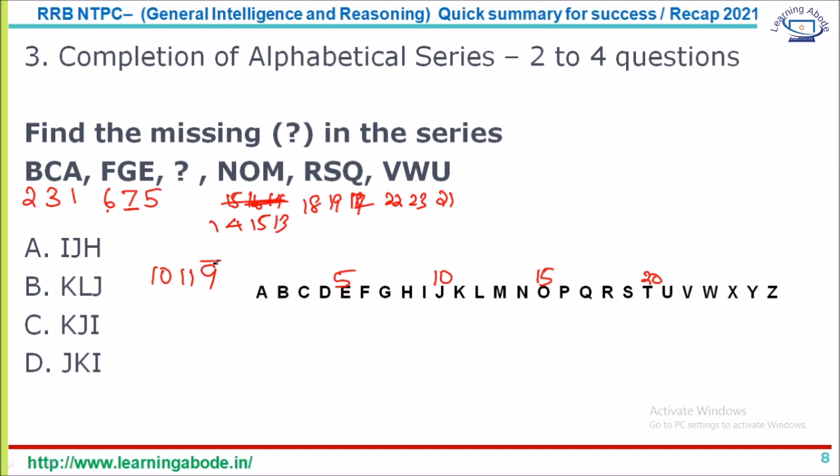So the ninth letter is I, the 10th letter is J, and then K, JKI. So either you can directly pick it from the answer choice, or you can find JKI and then mark the answer. So this is a sample for the alphabetical series. Wherever required, write down the alphabets or remember their position in the alphabetical order, and then complete it.